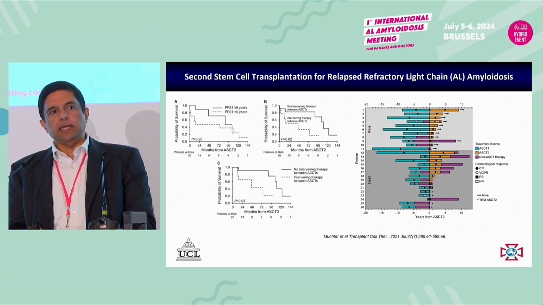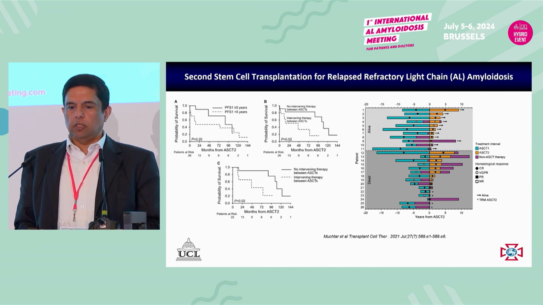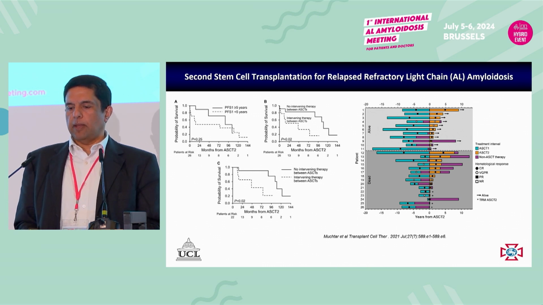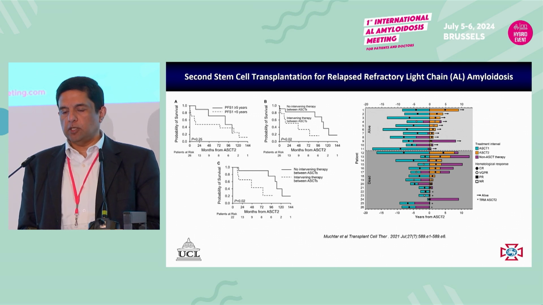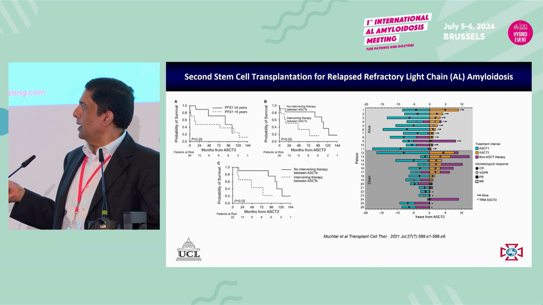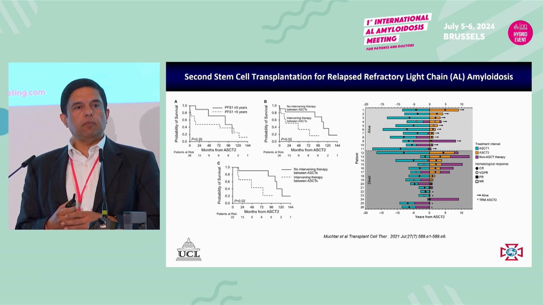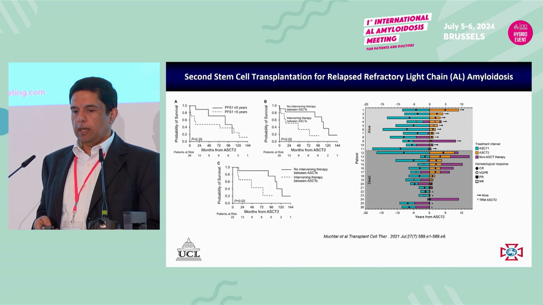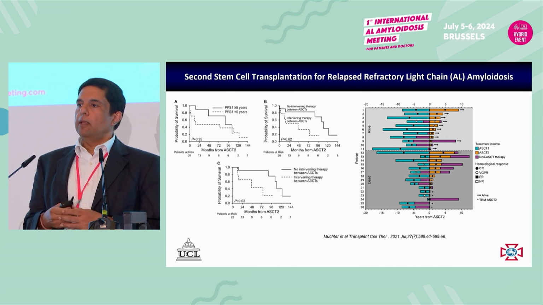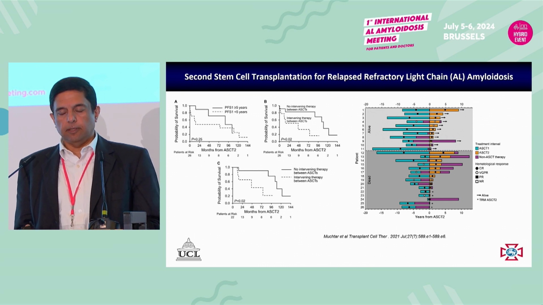There isn't much data on what exactly happens in second-line transplantation. This is one of the papers from the Mayo Clinic looking at second-line transplantation for relapsed refractory AL for patients who had a first transplant. And again, patients who had a long remission following the first transplant, the outcomes on a second transplant are very good. Patients who needed intermediate treatment or patients who had a shorter duration between the transplants, the outcomes are not so good. So patients who have long remission, maybe second transplant is a possible answer.